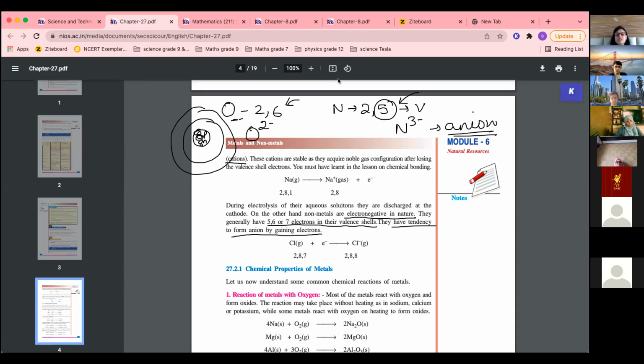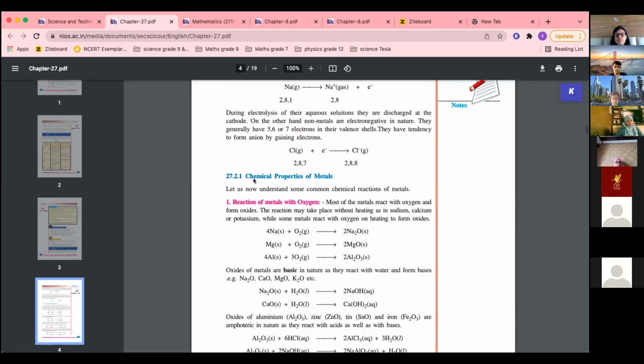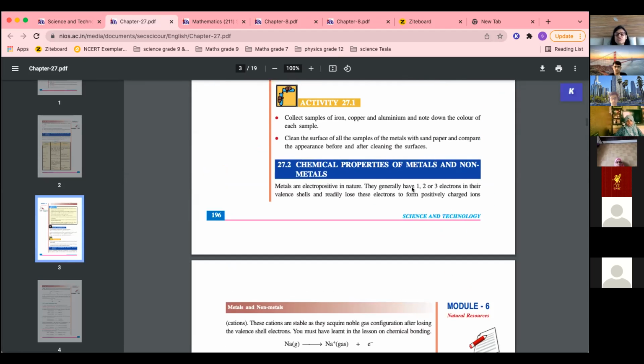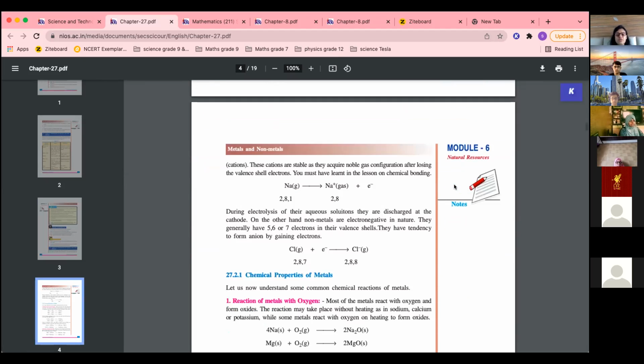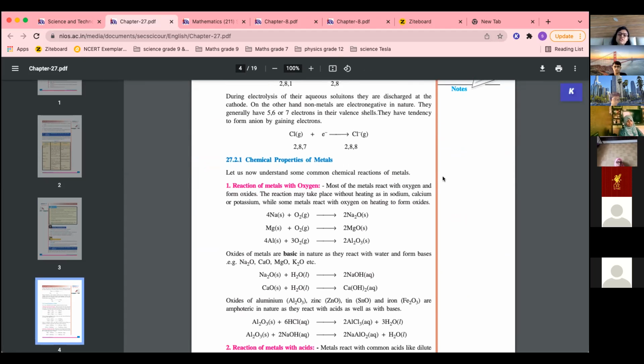Metals and non-metals, electropositive nature and electronegative nature. Non-metals are electronegative, metals are electropositive. Why is it like that? Because of their outermost electrons. So remember, this is an important point to identify metals and non-metals if you remember the atomic number. Outermost electrons 1, 2, and 3, they are metals. 4, 5, 6, 7, they are non-metals.